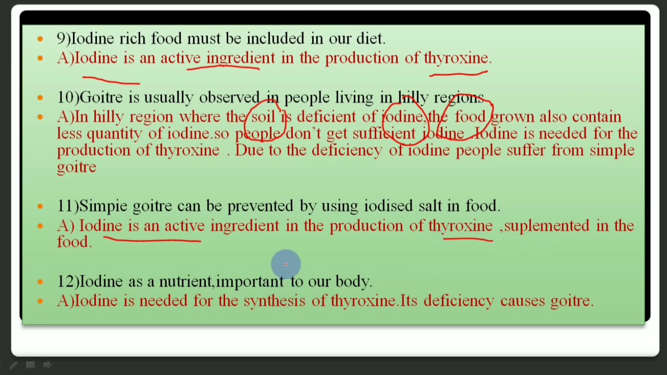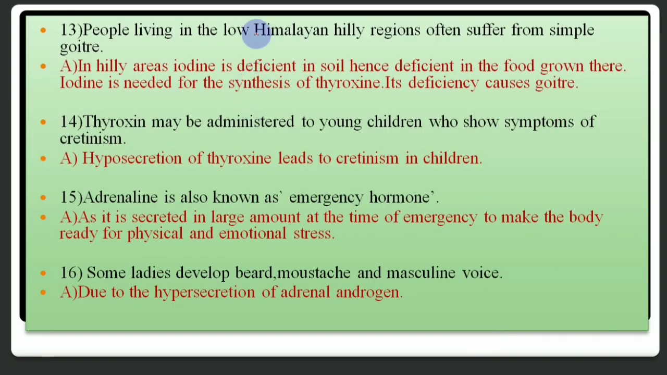Iodine is a nutrient important to our body. Iodine is needed for the synthesis of thyroxine. Its deficiency causes goiter. People living in the low Himalayan hilly regions often suffer from simple goiter. In hilly areas, iodine is deficient in soil, hence deficient in the food grown there. So iodine is needed for the synthesis of thyroxine.